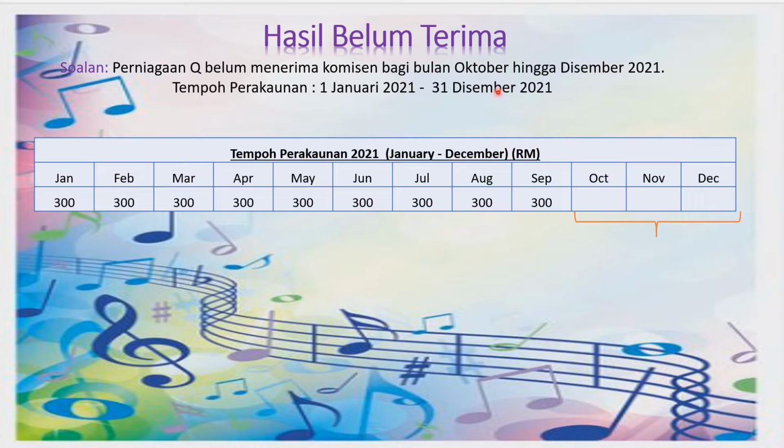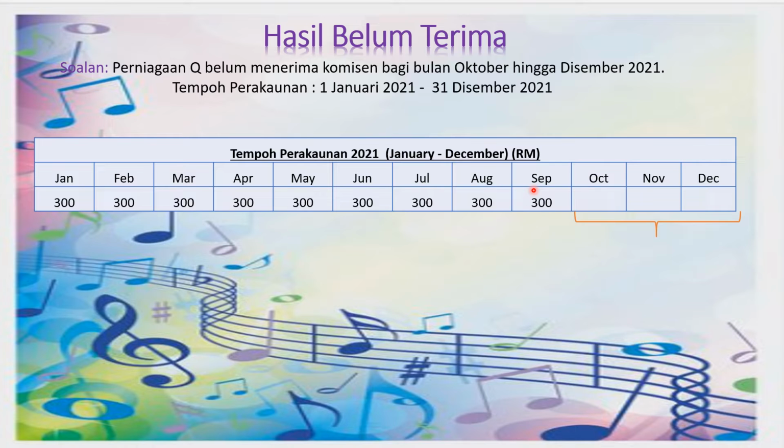So what do you do? First of all, we need to determine if this is a hasil or belanja. Belum menerima komisen means this is hasil, which we refer to as komisen diterima. So let's look at the jadual, ya. Sepanjang tempoh perakaunan semasa, the current tempoh perakaunan in 2021, perniagaan Q telah menerima komisen dari Januari all the way up to September, which totals to 2,700. You take 9 months and you times with 300, you get 2,700. Correct or not? Okay, so this is the amount which would appear in your imbangan duga. Only the actual amount received will be reflected in imbangan duga, ya.